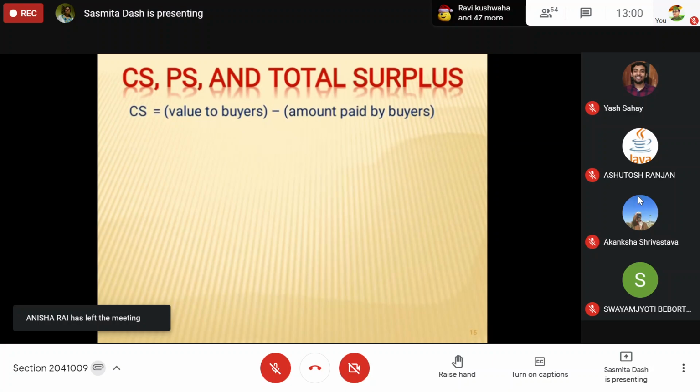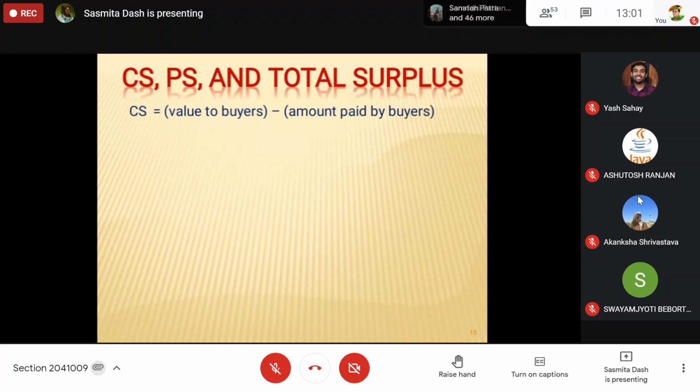In the next class we will understand total surplus. In individual cases, consumer surplus is WTP, willingness to pay, minus the price of the product. And producer surplus is equal to price minus the minimum cost of production.